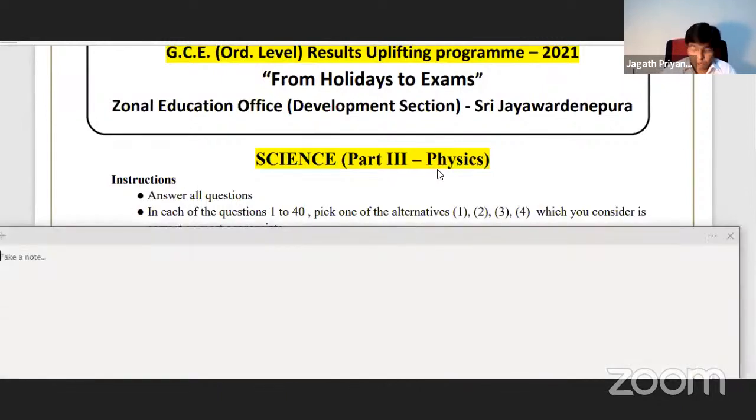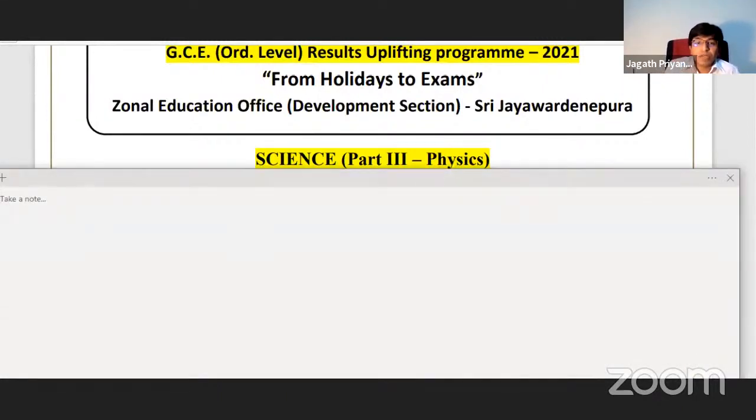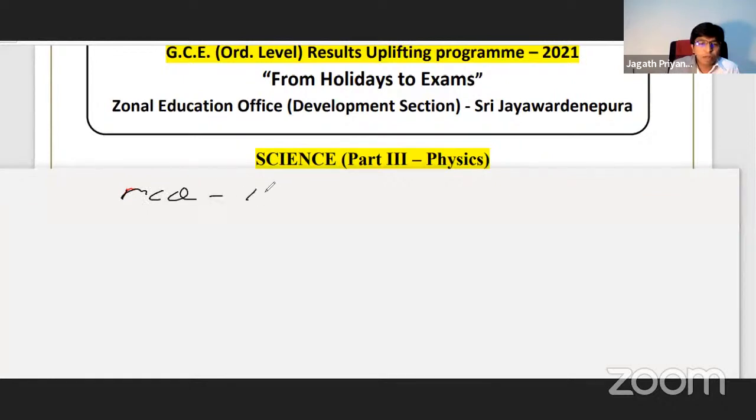So if you only can note down this: MCQs, you get nearly 12 to 13 MCQs in the O-level science paper from physics, in MCQ paper part 1. In addition to that, in the MCQ paper you get about 12 MCQs, right? And that means around 12 to 15 MCQs.